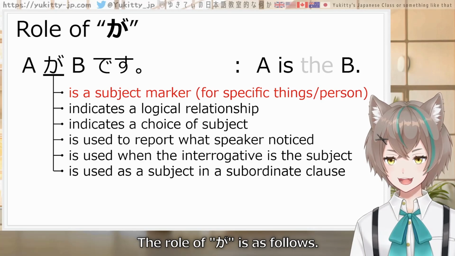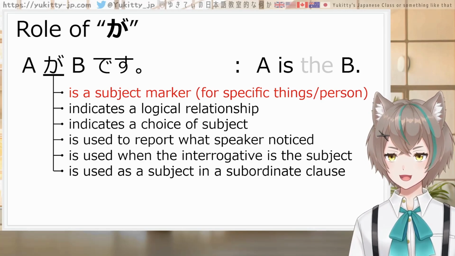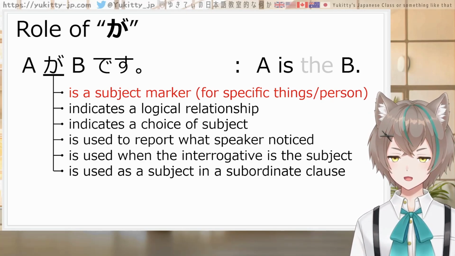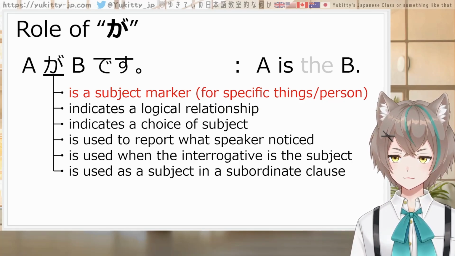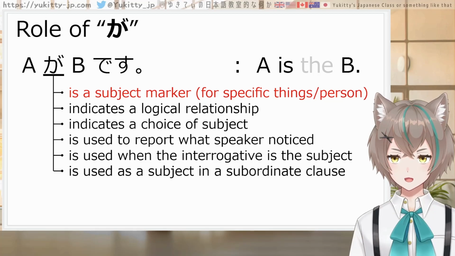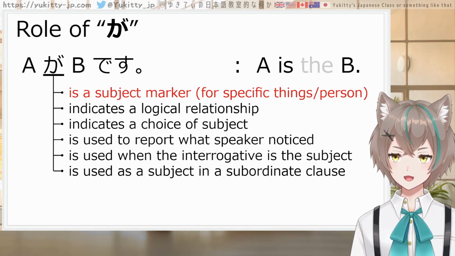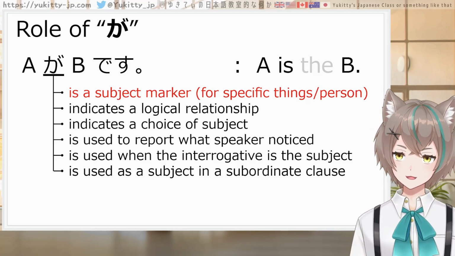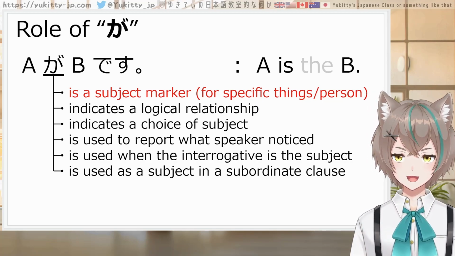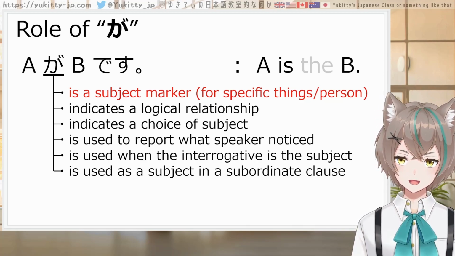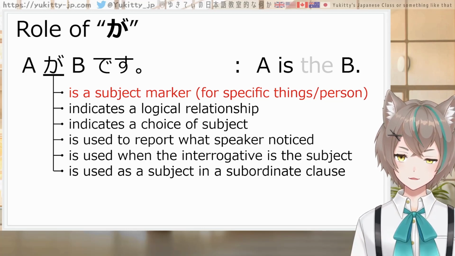The role of ga is as follows. Ga is a subject marker for specific things or persons. Ga indicates a logical relationship. Ga indicates a choice of subject. Ga is used to report what the speaker noticed. Ga is used when the interrogative is the subject. Ga is used as a subject in a subordinate clause.